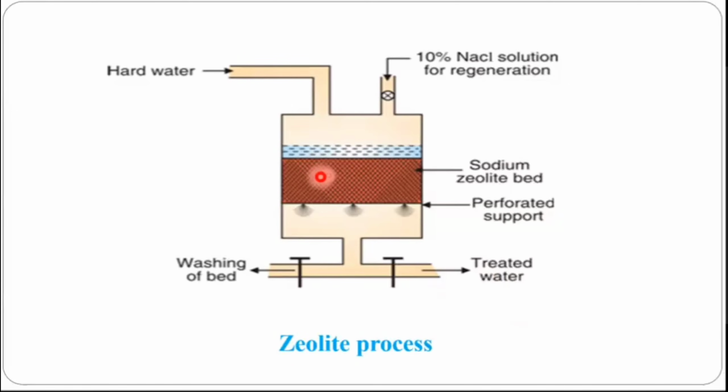After some time, all the Na+ ions present here will come down and no Na+ will remain here. At that stage, the softening process will stop. So we need regeneration by using NaCl solution. What will NaCl do? Na+ ions will be refilled again, and then this will be useful for further softening of water. When we are adding NaCl, at that time we have to close this valve and open this, and we take it as washing of the bed.